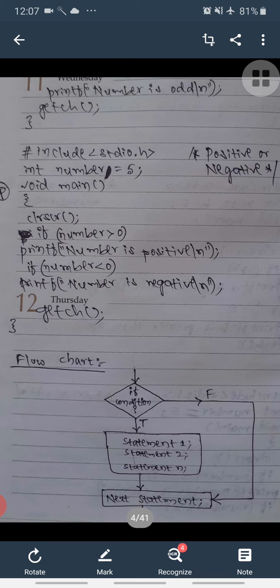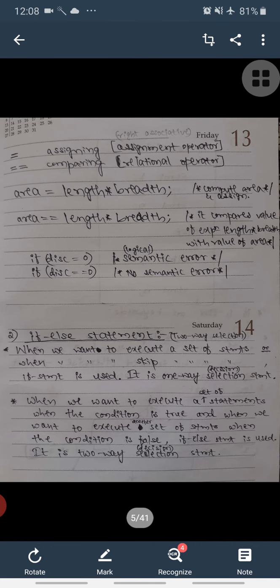The true arrow mark is going to the execution of statement 1 to statement n, and if this condition is false, then control will directly go and execute the next statement, which is after the closing brace of the if statement, and then that execution will be continued. Okay, and here you should understand mainly the difference between the assignment operator equal and the logical equality operator double equal.